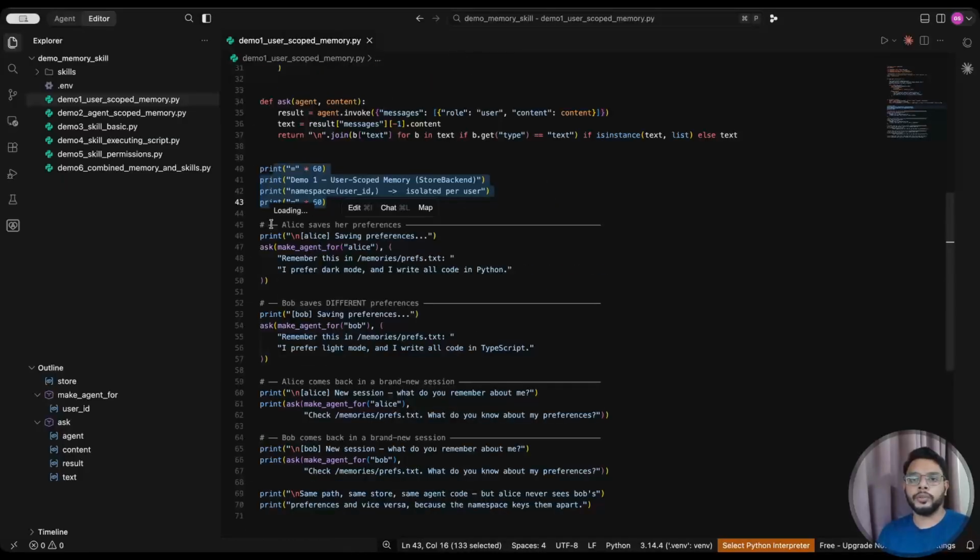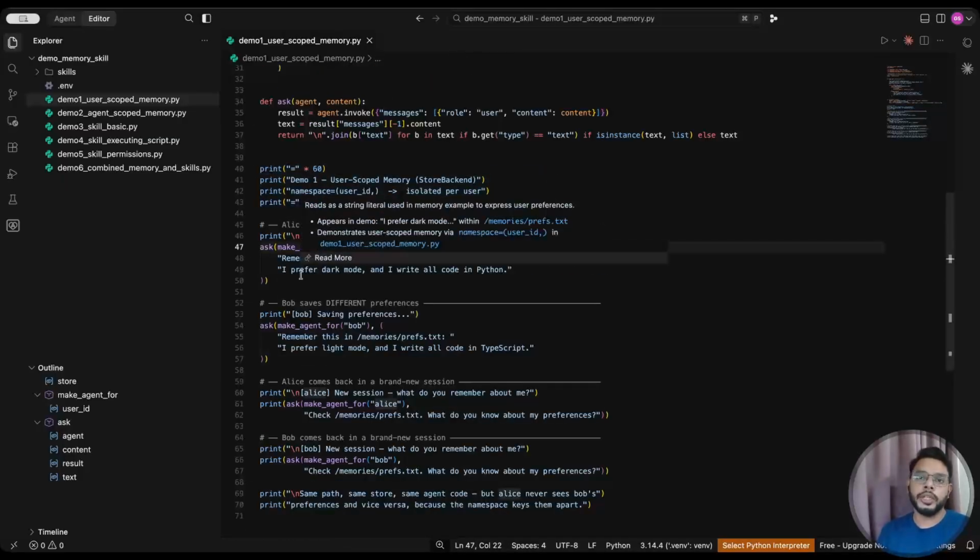Now what I'm doing here: we have two users, and for each user, I'm saving the user's preference using a separate agent. After that, I'll be creating another agent that is going to read that preference. Okay.